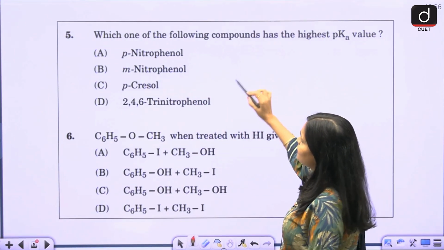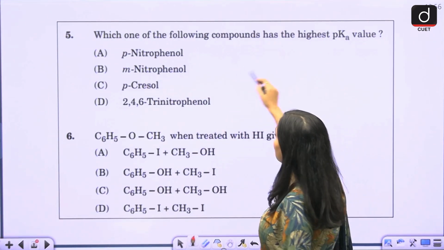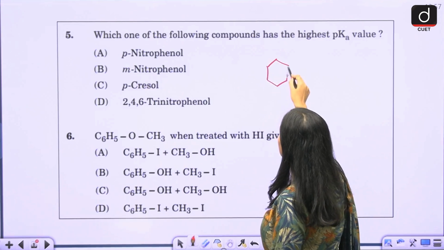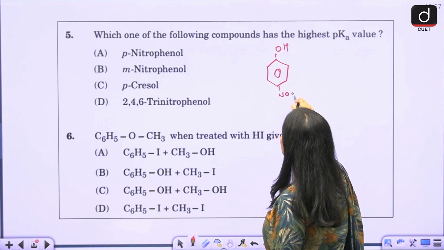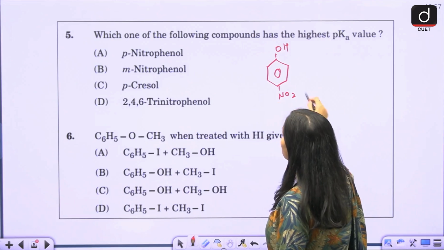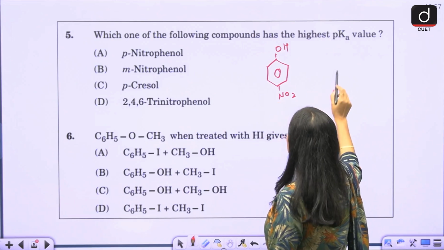Now in this question, see, para-nitrophenol. Then you have meta-nitrophenol.